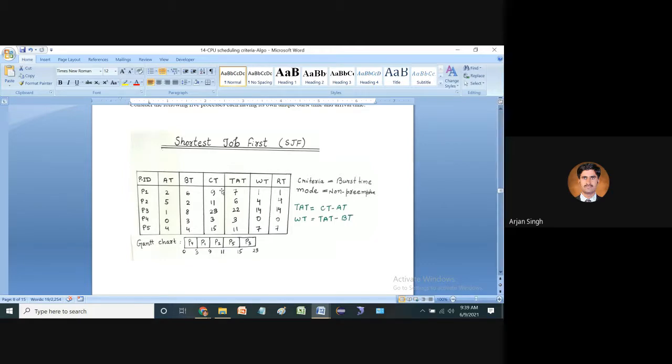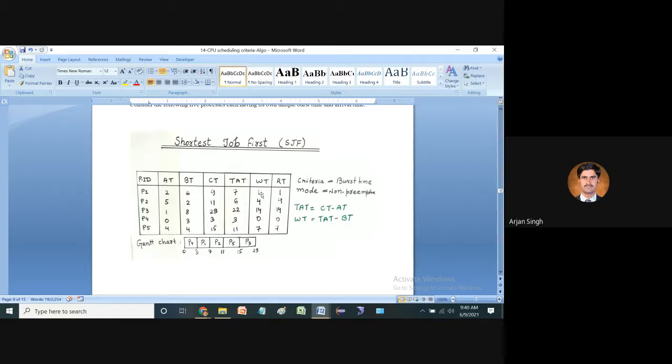With the help of these considerations we find the turnaround time, and after that we are going to discuss the waiting time. Waiting time is turnaround time minus burst time. So the turnaround time of P1 is equal to 7, minus the burst time, which is 6. So 7 minus 6 is equal to 1.